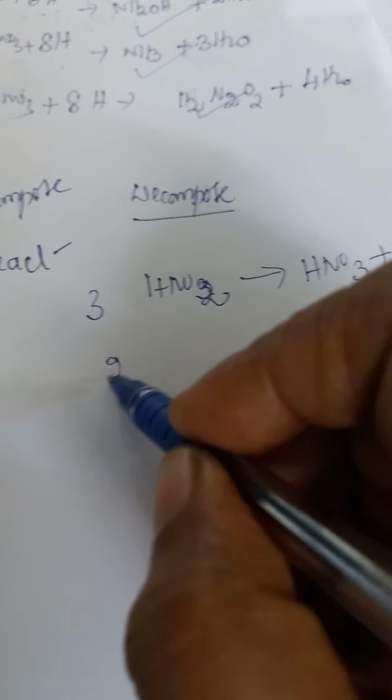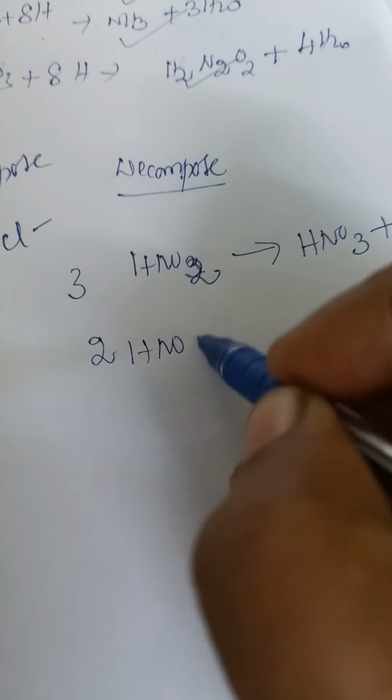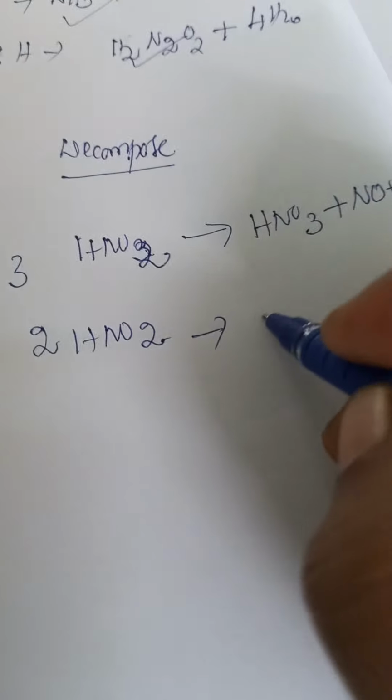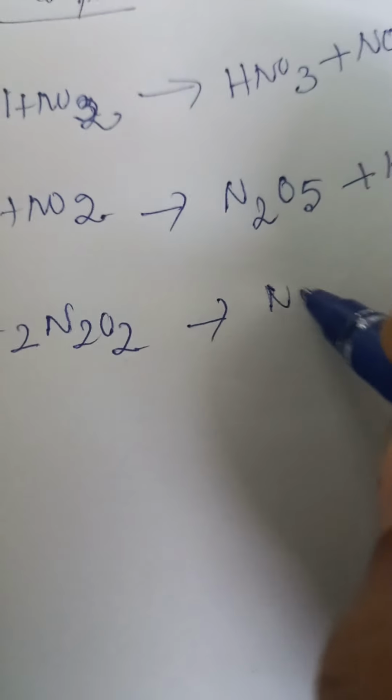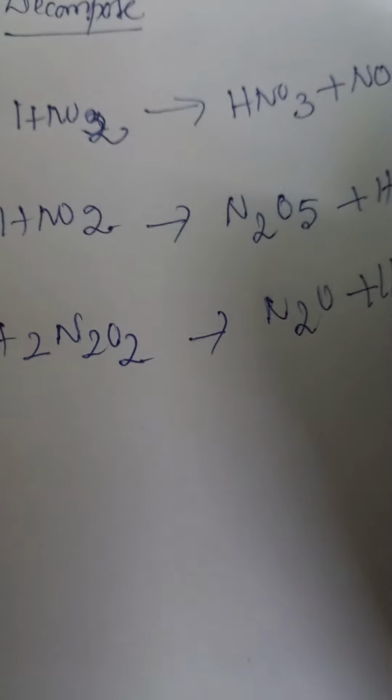If we take 2 moles of nitrous acid, we get nitrogen pentoxide N2O5 plus H2O. Next, hyponitrous acid H2N2O2 decomposes to give nitrous oxide plus water.